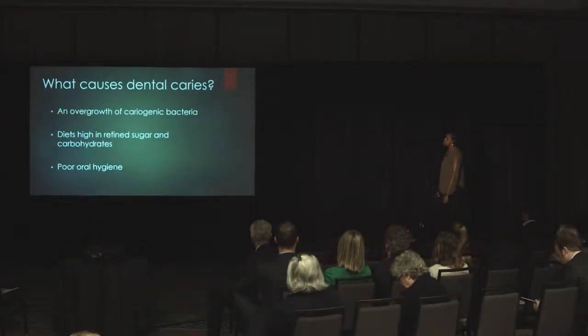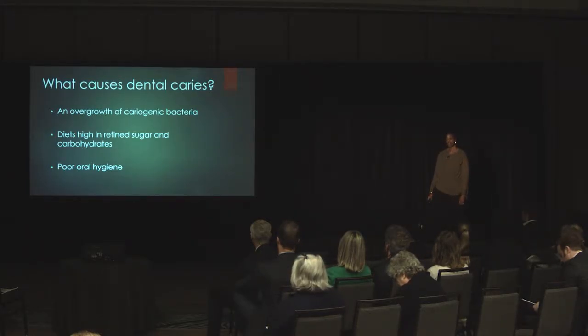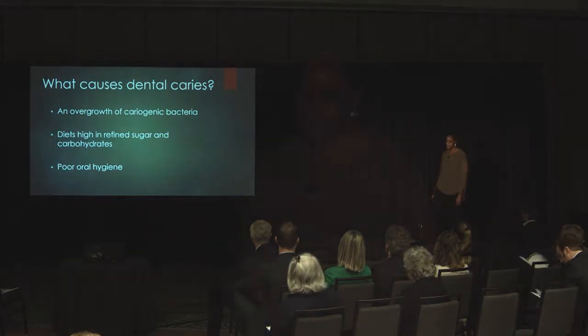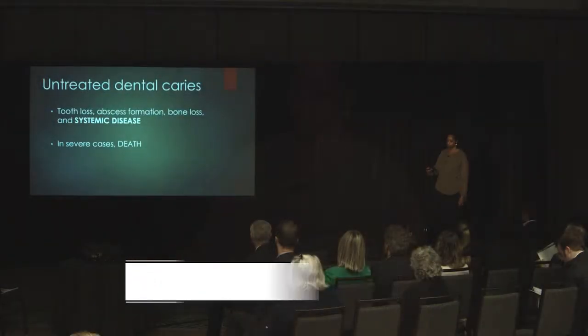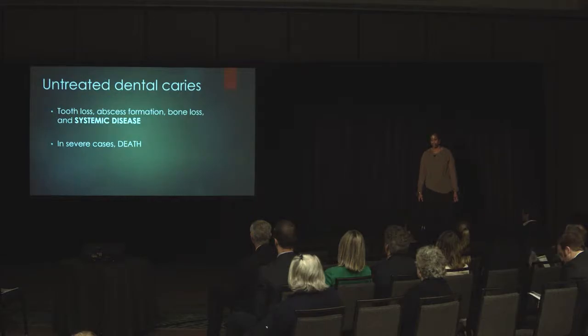What causes dental caries? It's an overgrowth of cariogenic bacteria such as Streptococcus mutans and lactobacilli. Also diets high in refined sugars and carbohydrates, and poor oral hygiene. Untreated dental caries can cause tooth loss, abscess formation, bone loss, systemic disease, and in very severe cases, death.